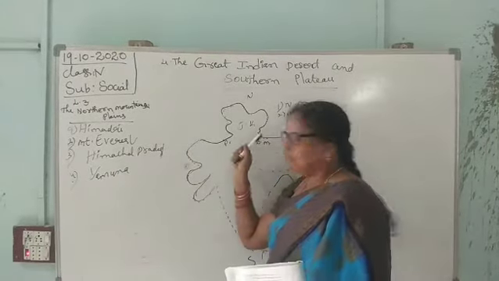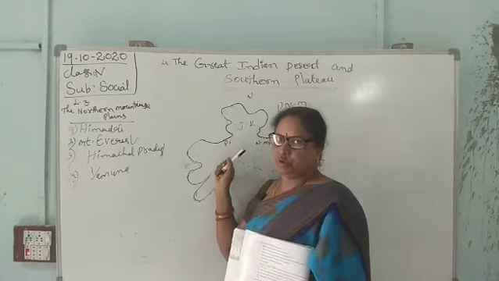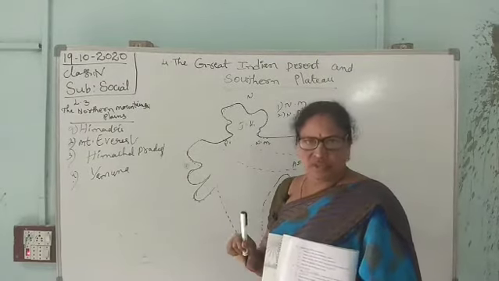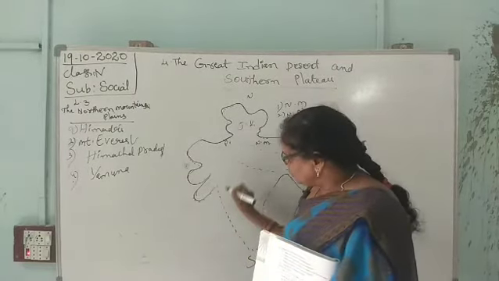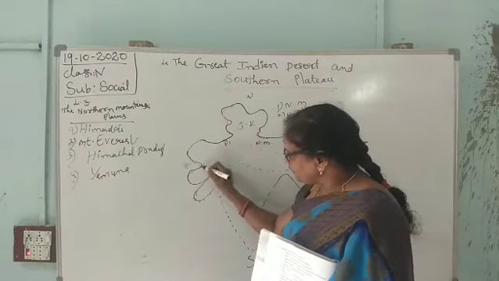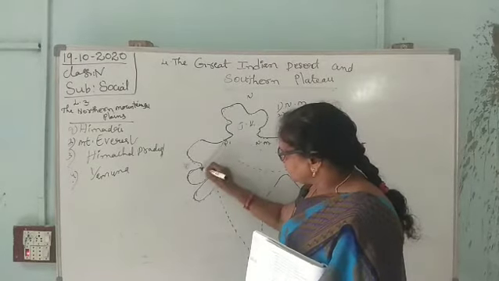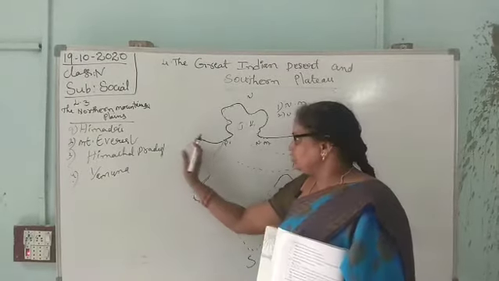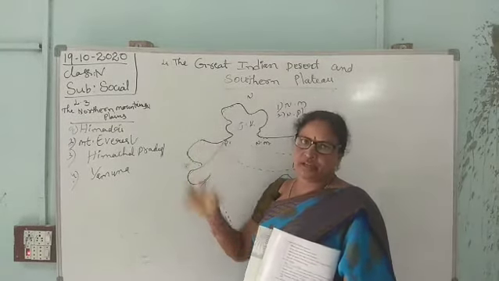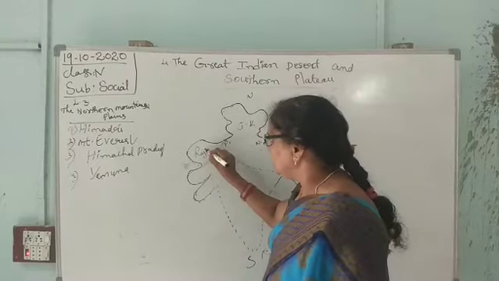Okay children, the northern mountains are located in the north, and the northern plains are located to the south of them. This Indian desert is located in the southwest part of the northern plains. Which place is located here? Okay, it is Rajasthan.